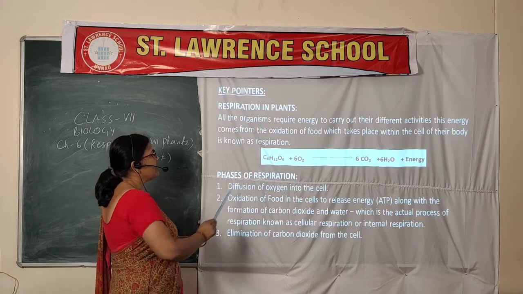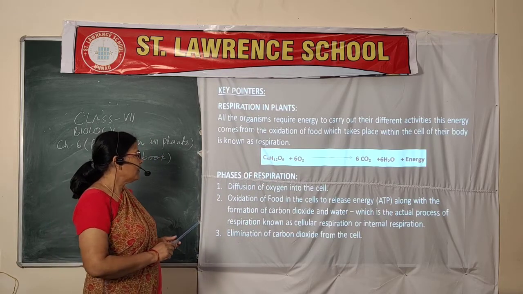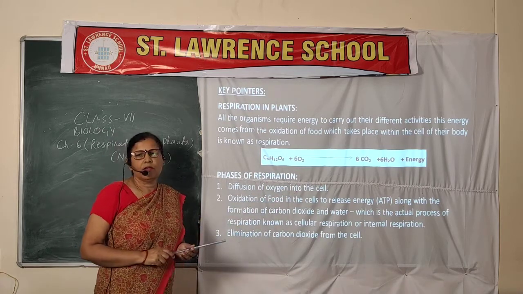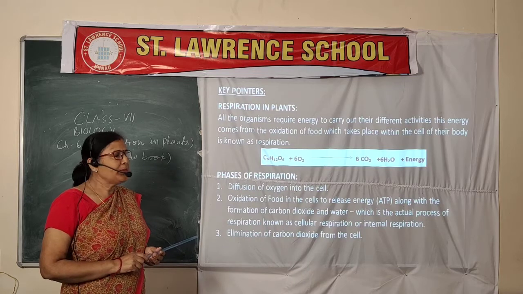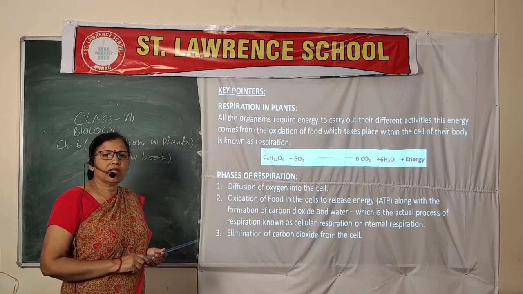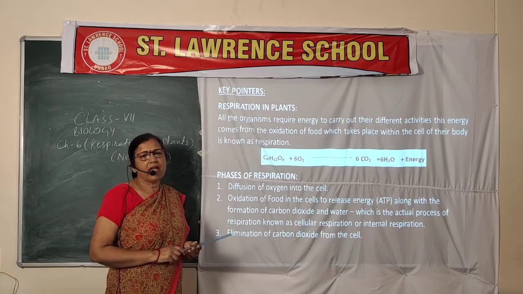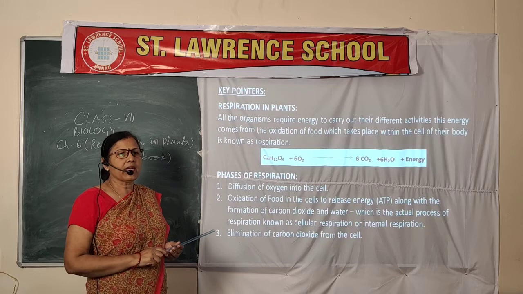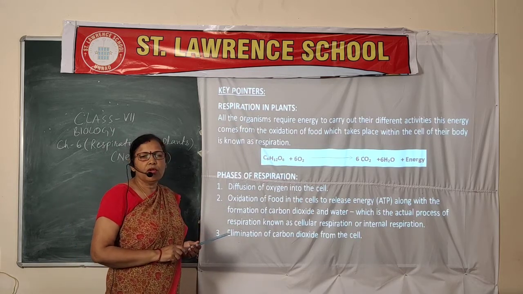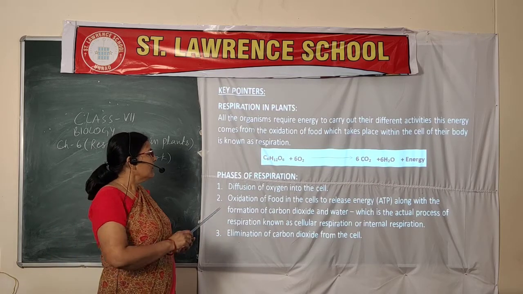Phases of respiration. Phases means the steps. What are the steps of respiration? First step is diffusion of oxygen into the cell. What do you mean by diffusion? Diffusion means any gaseous molecule or solid molecule moving from higher concentration to lower concentration is known as diffusion. So oxygen is also diffused from higher concentration to lower concentration.